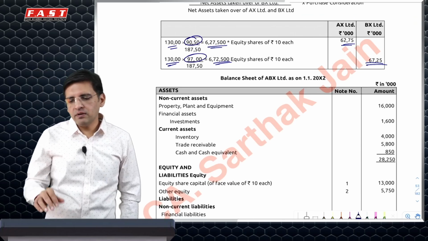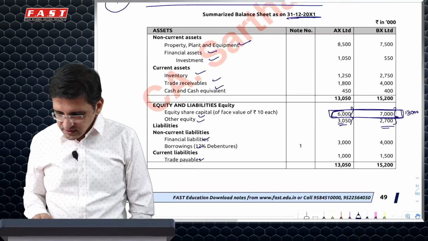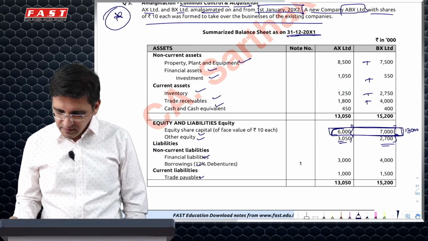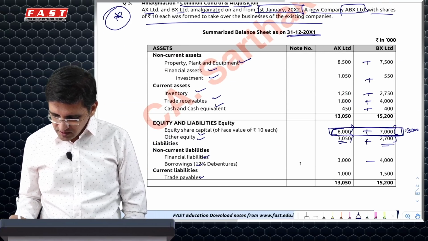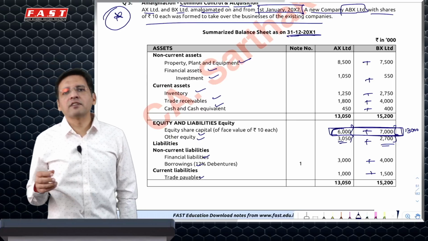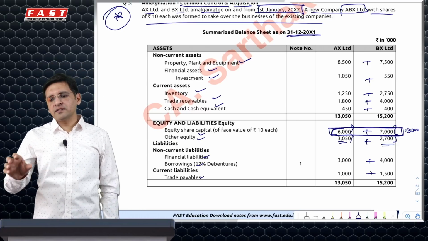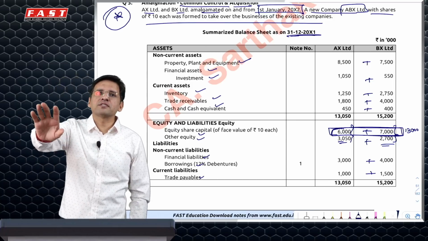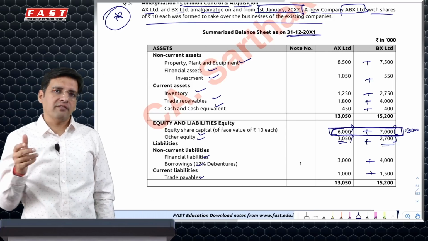And in the balance sheet, what happens in case of common control transaction? Nothing happens. Everything is just a line by line consolidation. Everything will be total because this is 13,000. So just total. There's just a working note as to who gets what. Otherwise, the ABX balance sheet is just a sum total of each thing individually. No fair values considered because in common control transaction we ignore fair values.